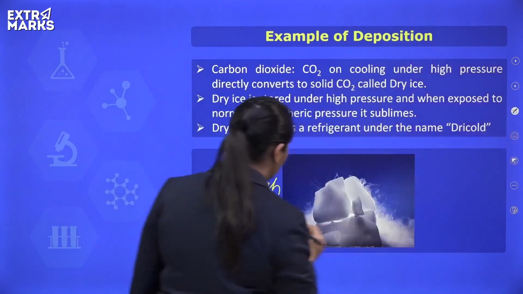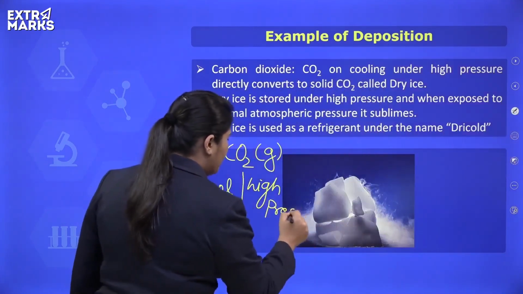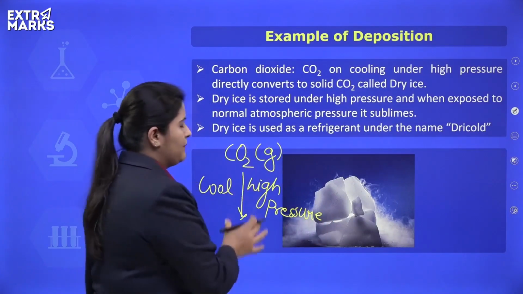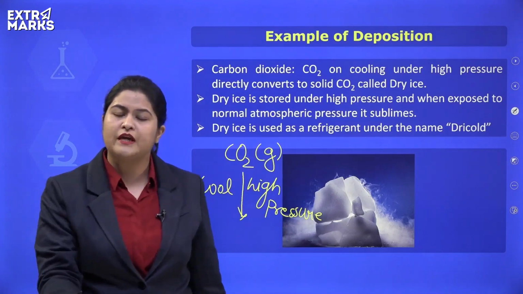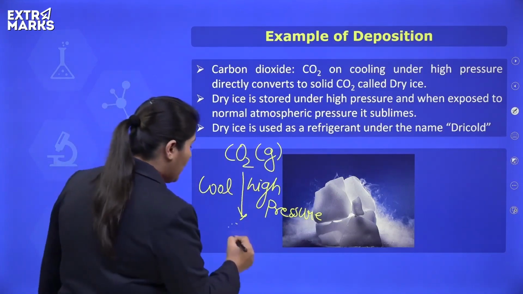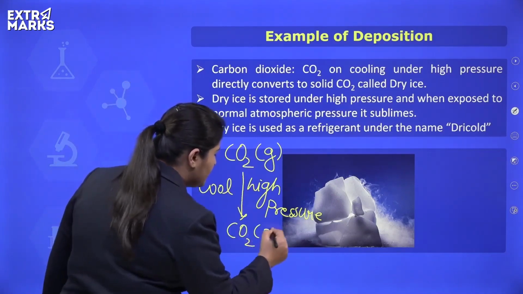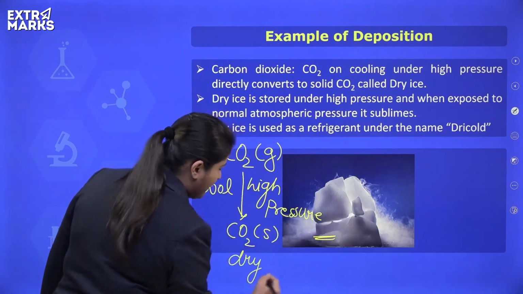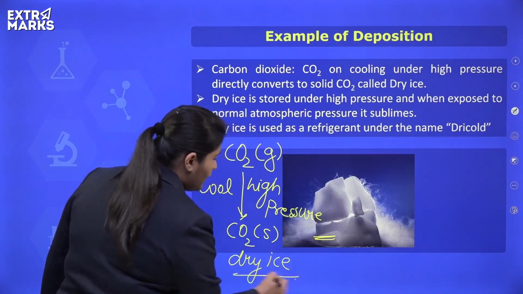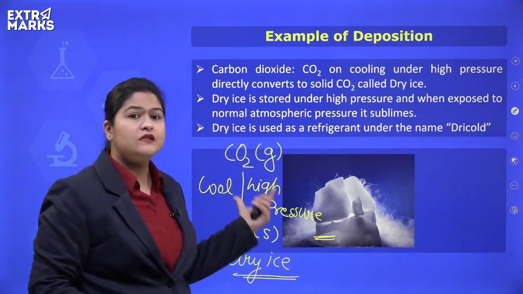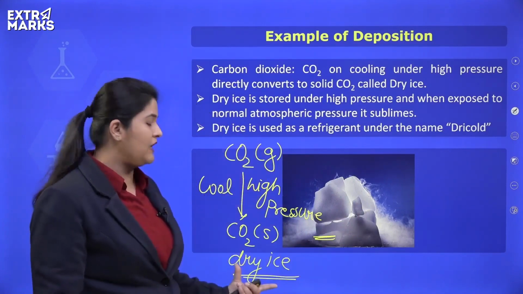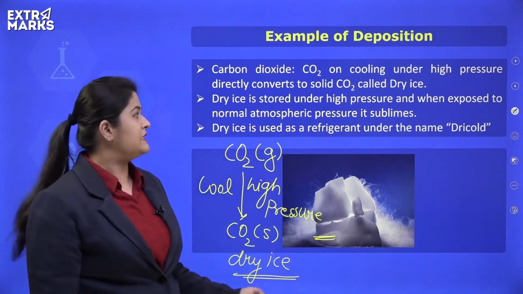Not high temperature, we will apply high pressure. So what will we expect? We will expect that carbon dioxide will be converted to its liquid state. But carbon dioxide directly moves into its solid state. What we obtain is dry ice. This is how dry ice looks. So this is an example of deposition where the gas is directly moving to its solid state.